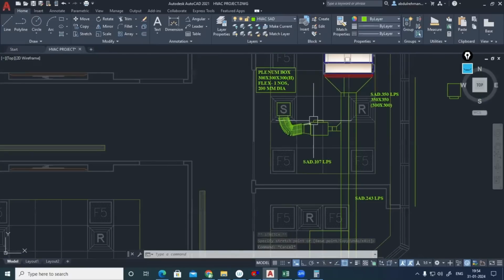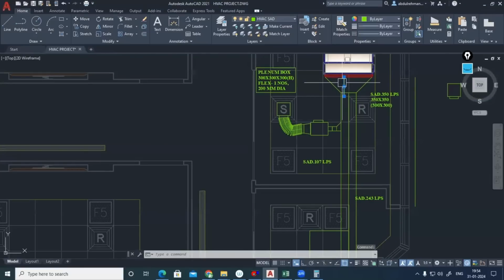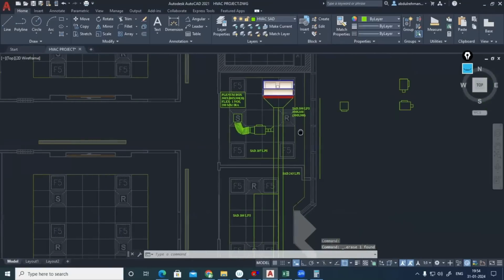Fine. If you are moving here, we will not get space there when we are placing it straight to connect the flexible duct here. Now we will not be having this space there. That's why I made it slightly back side. There is no other option. But if the duct is having space there, and we are able to connect like this, then that is fine. But here also we are not having the space there. Okay, so I did the connection. Fine. Like this only, you have to connect it.